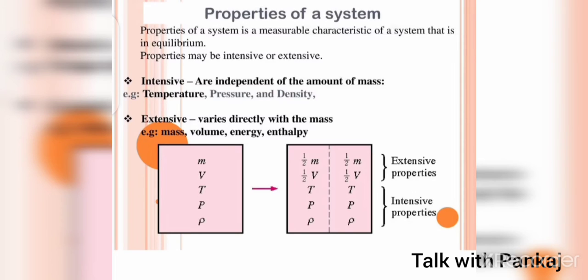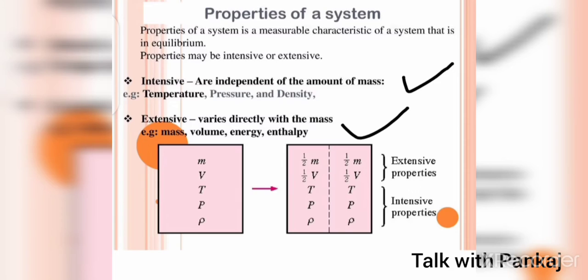A property of a system is a measurable characteristic of a system that is in equilibrium. Properties may be intensive or extensive. There are two main properties, the intensive property and the extensive property. How they are different from each other we can see. Intensive properties are independent of the amount of mass. Means an intensive property does not depend upon the mass contained in it.